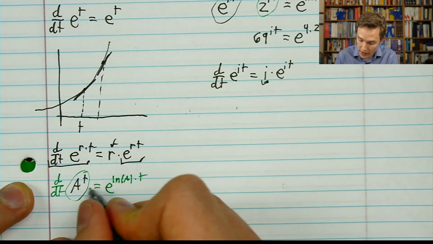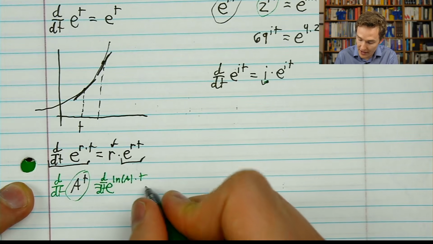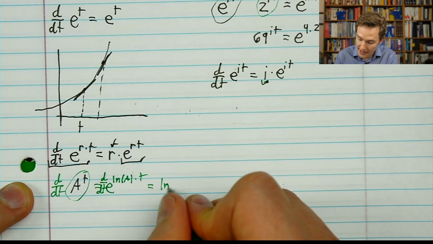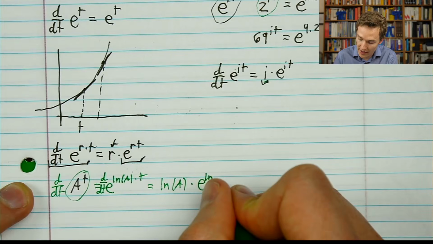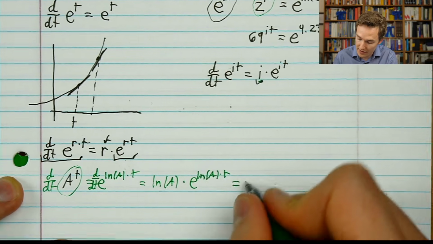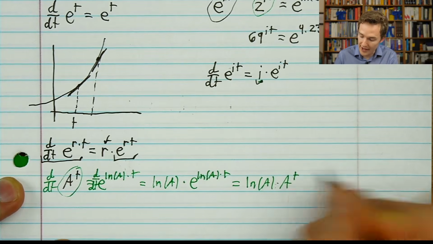And the reason you would is that when you're taking the derivative of that, the derivative of the inside is the natural log of a, and then that's multiplied by itself, e to the natural log of a times t, which you could then spell out even further, convert it back into a to the t.